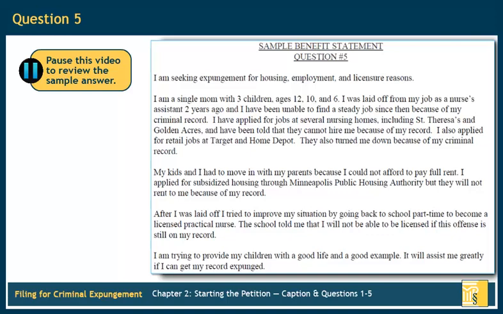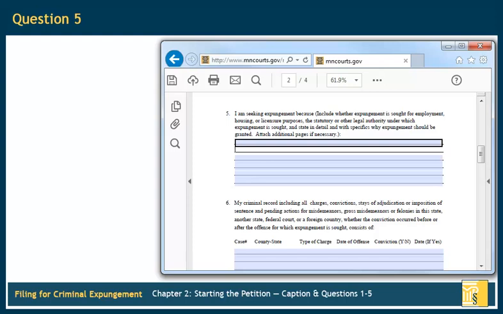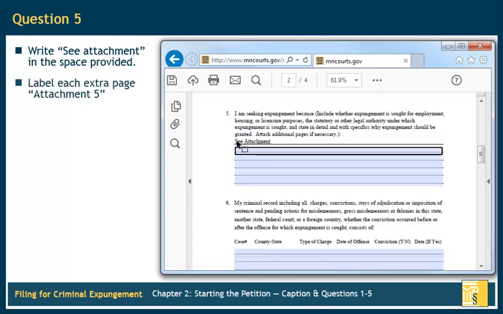You can attach extra pages as necessary, so the judge has all of the reasons why you need an expungement. If you do attach extra pages for this answer, make sure to write "See attachment" on the lines provided for question number 5. This helps the judge know that you included more information on another page. Label each extra page attachment number 5. Because question number 5 is so important, you might want to ask someone else to read your answer and tell you if your reasons are clear and persuasive.